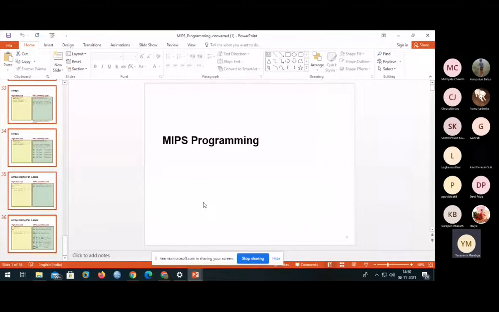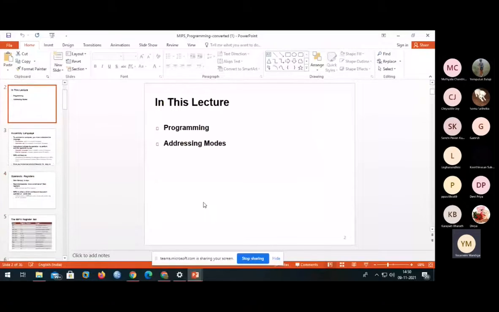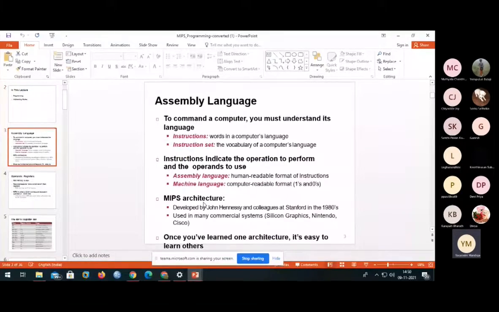After the introduction of the first unit, we next move to MIPS programming. Here, we are going to find out how programming is done from the machine instruction point of view. And next is the addressing mode. First, we know what an assembly level language is. Machine level language is nothing but assembly level language, which is a low level language.